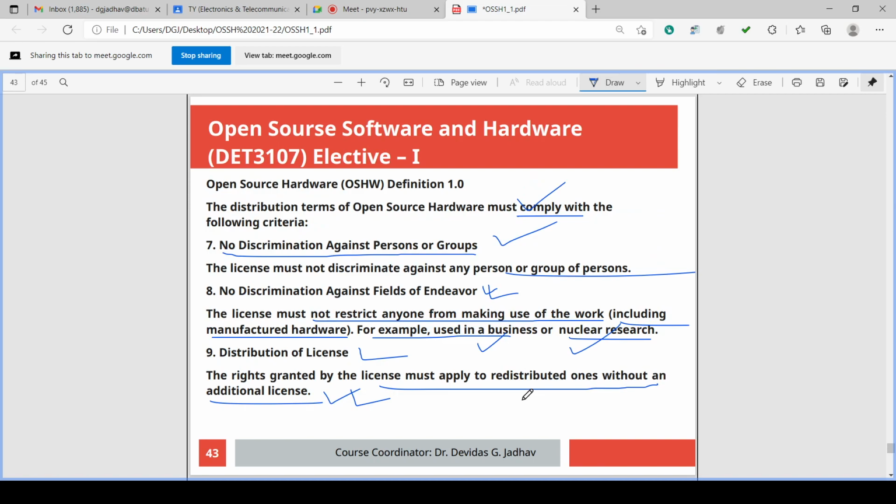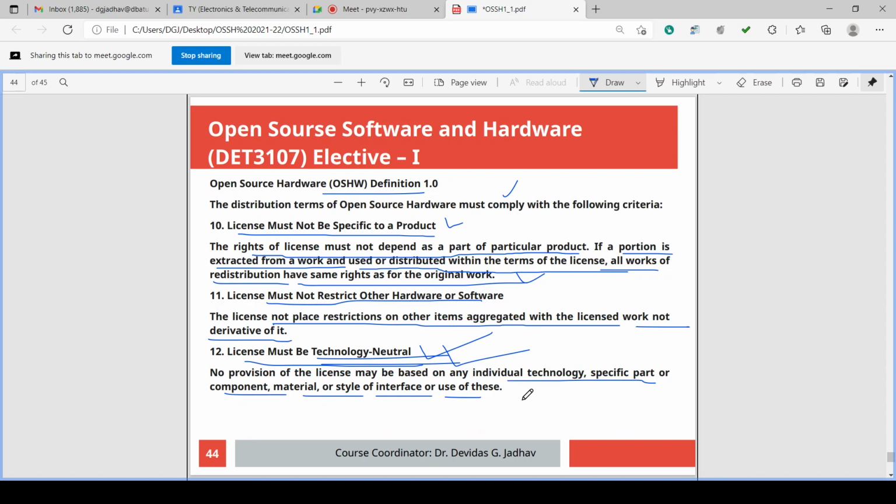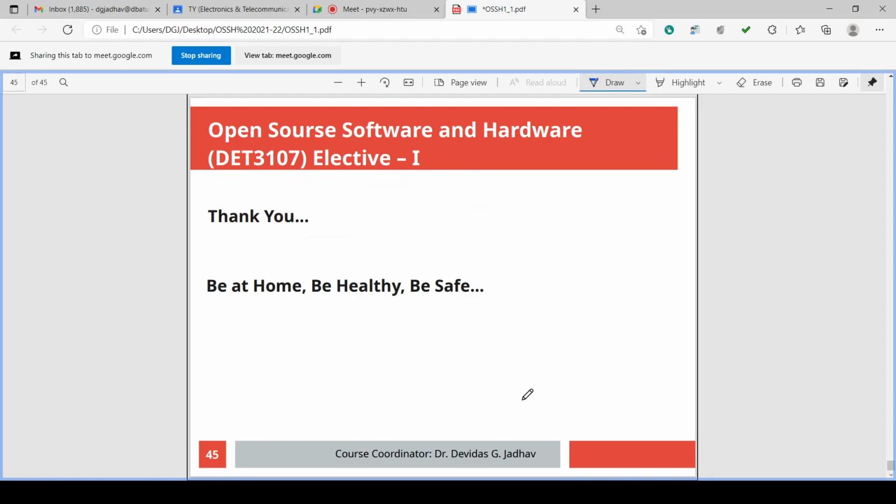It should not discriminate against persons or groups, it should not discriminate against fields of endeavor, and it should have distribution of the license. The license must not be specific to the product, must not restrict other hardware, interface or aggregation, and must be technology neutral. So this is the open source hardware OSHW definition 1.0.